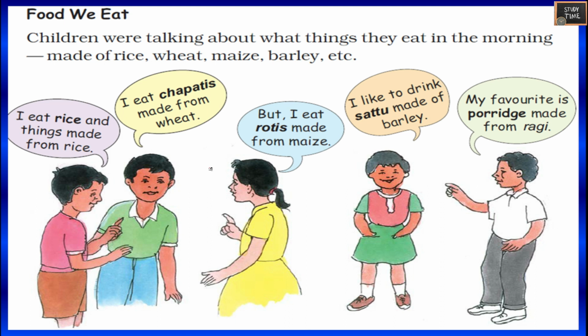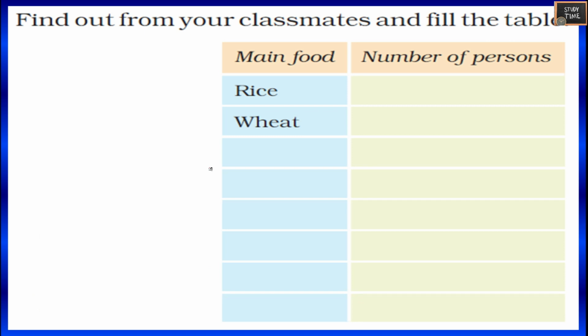Next, food we eat. Children were talking about what things they eat in the morning, made of rice, wheat, maize, barley. So they were discussing about the things they eat in the morning. Find out from your classmates and fill the table. So here main food can be rice, wheat, maize, barley, ragi. So the number of persons might differ from student to student or classroom to classroom. So rice, wheat, maize, barley, ragi, and these are the number of persons who eat that particular food.